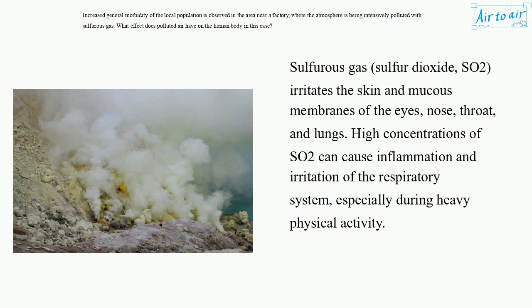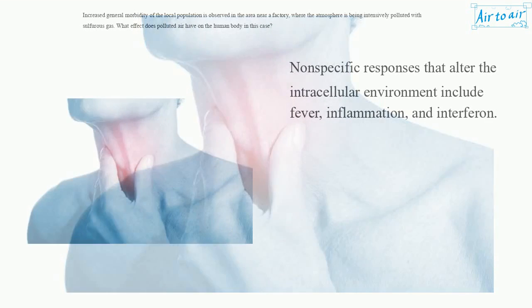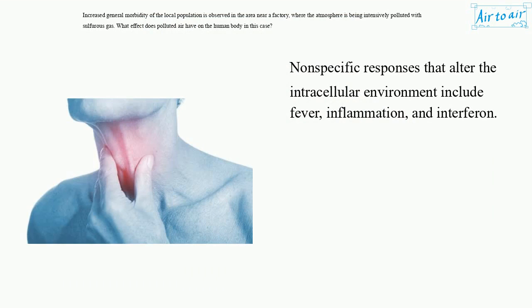Sulfurous gas, sulfur dioxide, SO2, irritates the skin and mucous membranes of the eyes, nose, throat, and lungs. High concentrations of SO2 can cause inflammation and irritation of the respiratory system, especially during heavy physical activity. Nonspecific responses that alter the intracellular environment include fever, inflammation, and interferon.